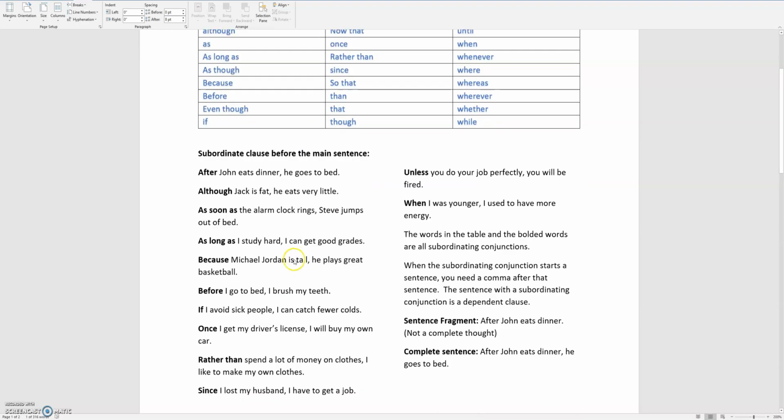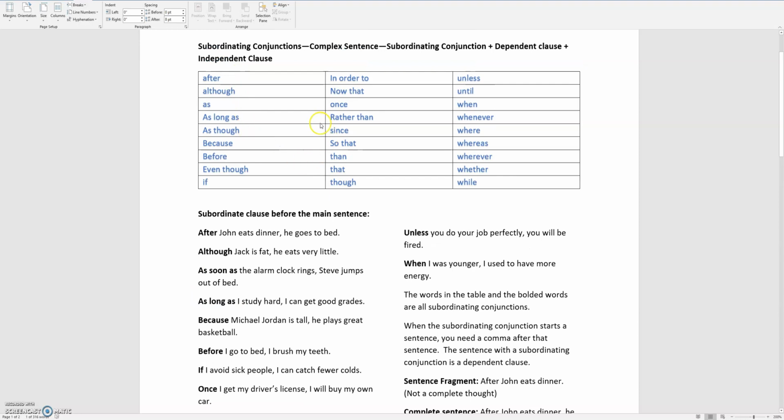And so, before I go to bed, I brush my teeth. So here you have a comma. Before I go to bed is an incomplete thought. And the reason why it is an incomplete thought is because of the subordinating conjunction before. As soon as you put the word before into the sentence, then it becomes an incomplete thought. If I were to take away before and I simply say I go to bed, then that is a complete thought. So when you use these subordinating conjunctions, you render the sentence incomplete.